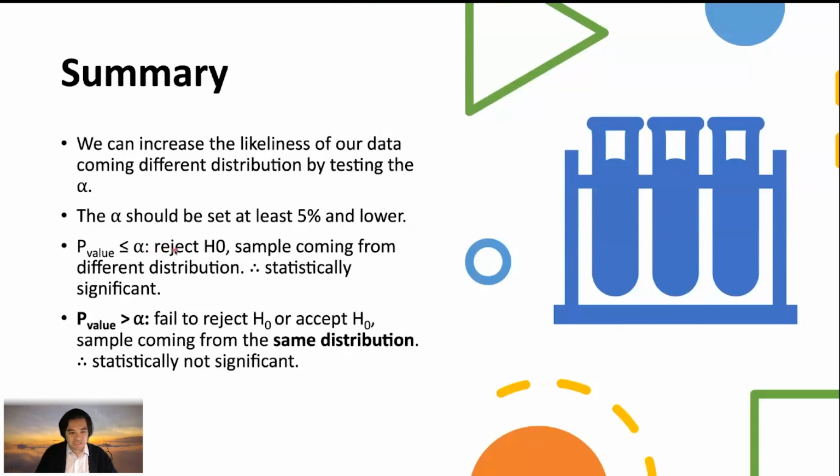When the p-value is less than the alpha, you basically reject the null hypothesis, indicating that the sample is coming from a different distribution, therefore your measured condition between, for example, two drugs is considered statistically significant. While if the p-value is above the alpha, you are unable to reject your null hypothesis. By all means, you have to accept your null hypothesis. So your measured sample, although you do the treatment, does not have any significant differences, or conclude that it is coming from the same distribution.